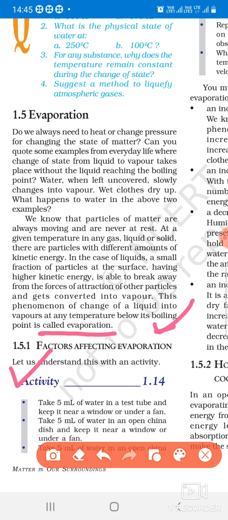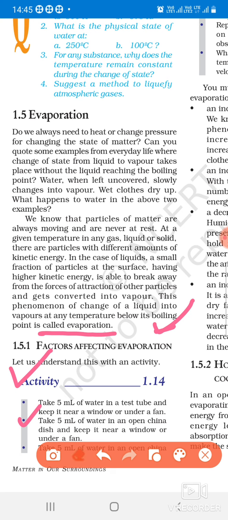Now the question is, what are the factors on which evaporation depends, with which evaporation can increase? Look here, it is an activity: take water in a test tube and keep it near the window or under a fan, or take the water in a china dish and keep it near the window or under the fan. What will you observe?